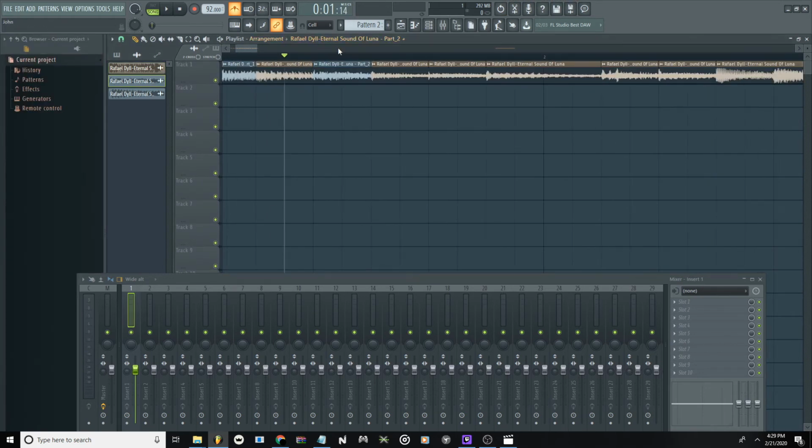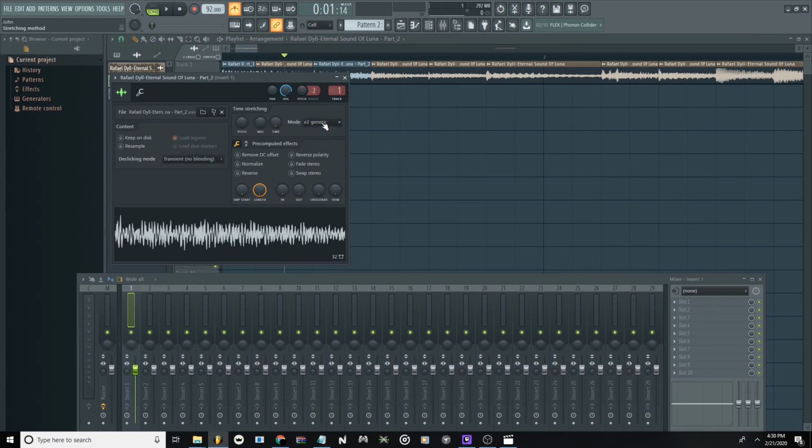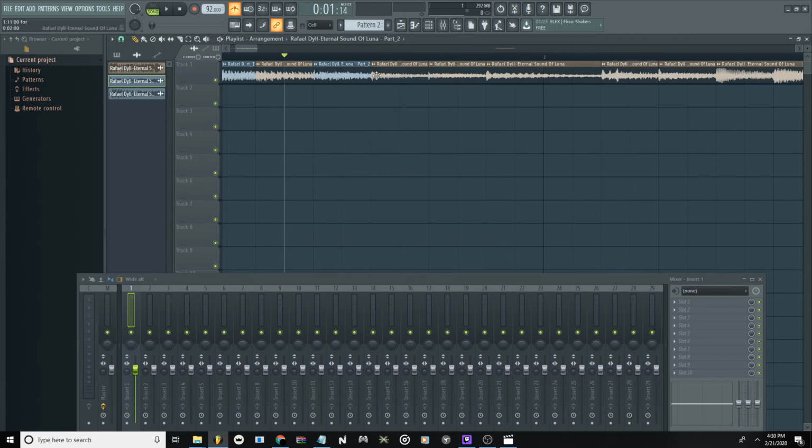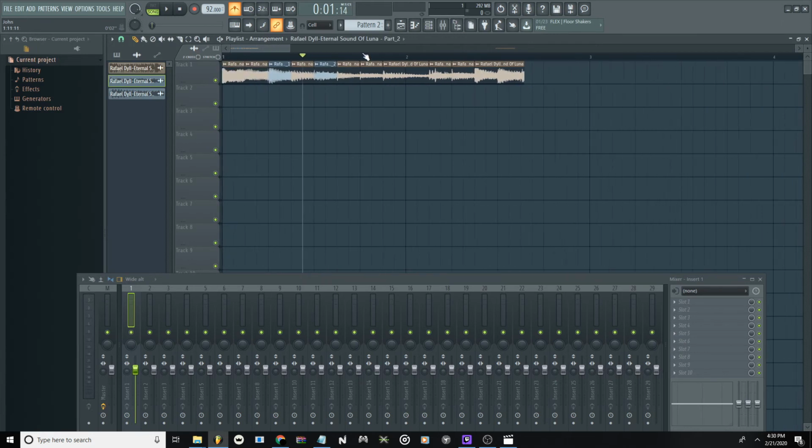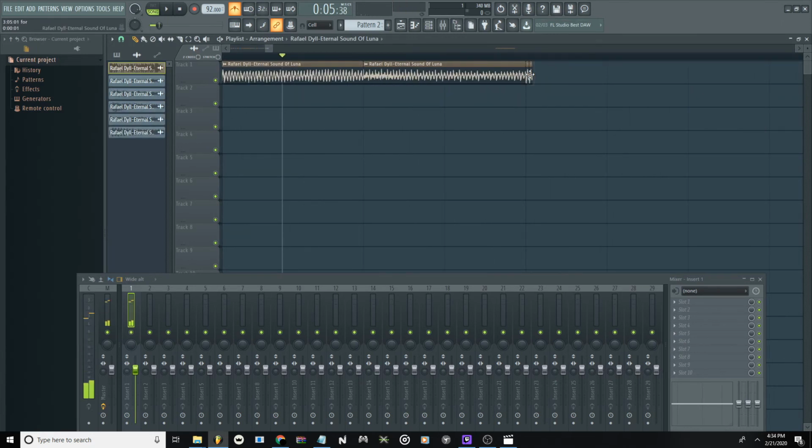Now what I did earlier with the E2 generic mode, changing the mode to E2 generic before you start chopping samples, is important, because once in a while, if you keep your sample on resample, when you make unique samples, so when I go like this, basically what it does once in a while is change the pitch, and you don't want your sample to have pitch changes in the middle of it. It won't sound good.